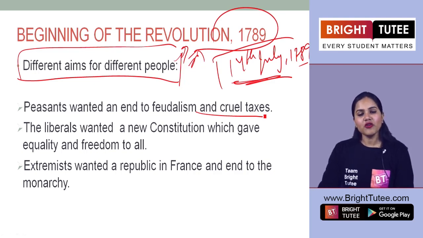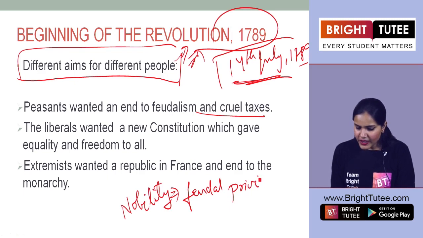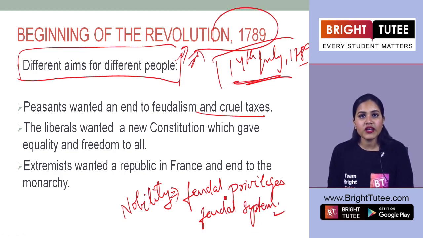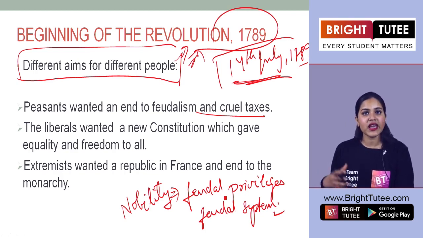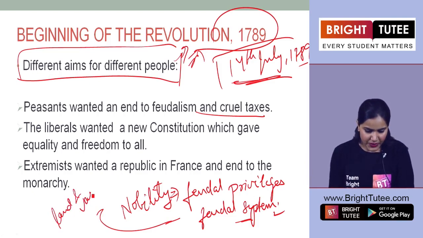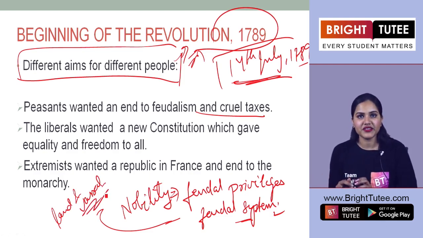Yes, students. Now we saw that the nobility enjoyed feudal privileges, and you also have learnt about the feudal system, the basic definition that I have given you. That is this relationship between the lord and the vassal. So the lord here has a lot of wealth, a lot of land, right? And he owns all the property in it, and he gives this land to the vassal, right? He gives this land to the vassal in return of his service. So this is how this relationship is working here, okay?